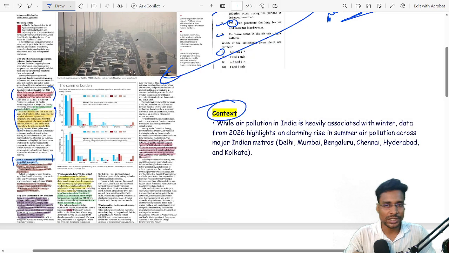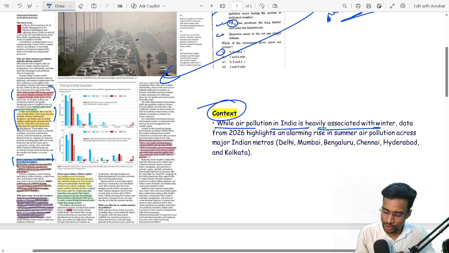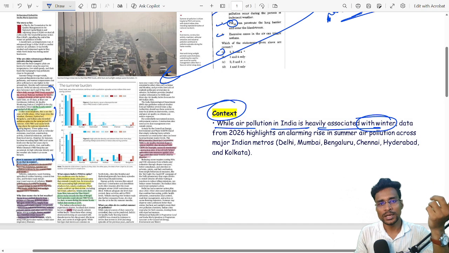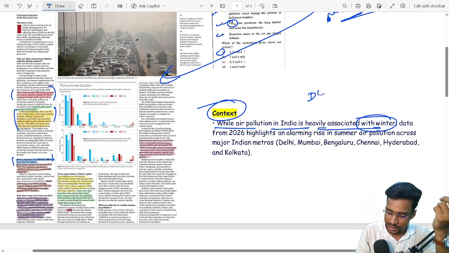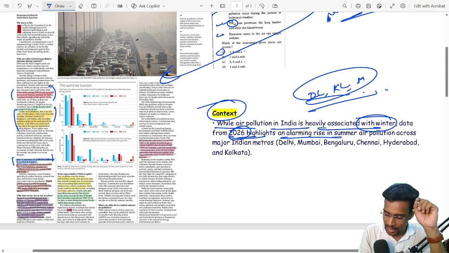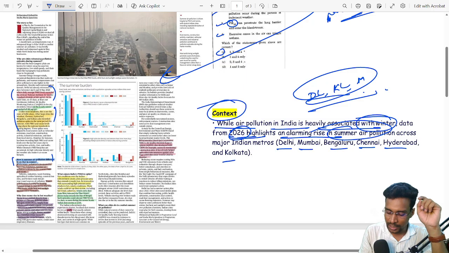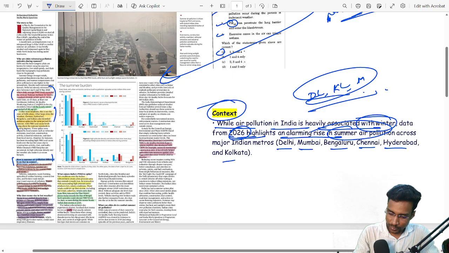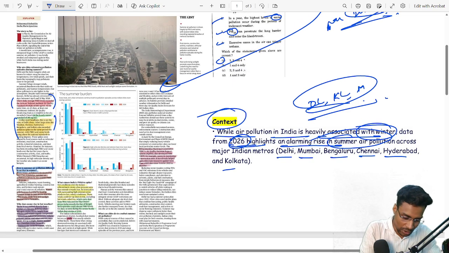Now see the context at first. What is the context? While air pollution in India is heavily associated with the winter, we can see the air pollution is heavily severe during winter in places like Delhi, Kolkata, Mumbai, right? But this air pollution is now severe during the summer season. 2026 highlights an alarming rise in summer air pollution in cities like Delhi, Mumbai, Bengaluru, Chennai, Hyderabad and Kolkata. So that is the main pain point, right? So that is the context.